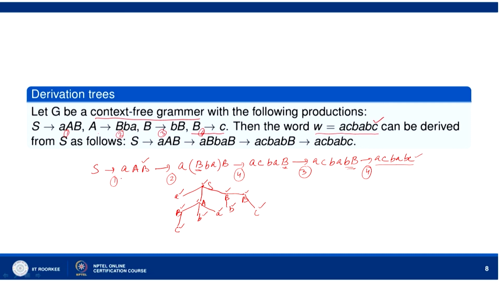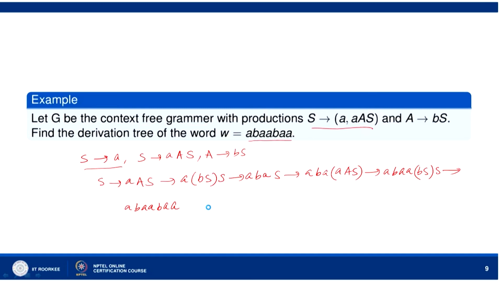So, among these production rules, which sequence of production rules when we apply in this manner will lead us to the word A C B A B C. This is how we reach the word A C B A B C, and it can be exhibited by means of this derivation tree. Now, let us look at what we will have in this case. This is my start symbol S, then S goes to A and S.